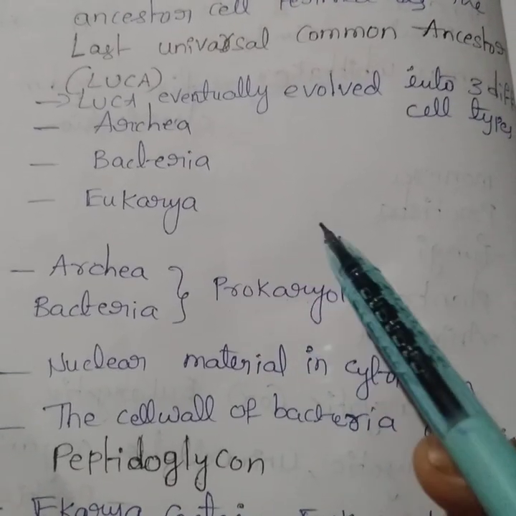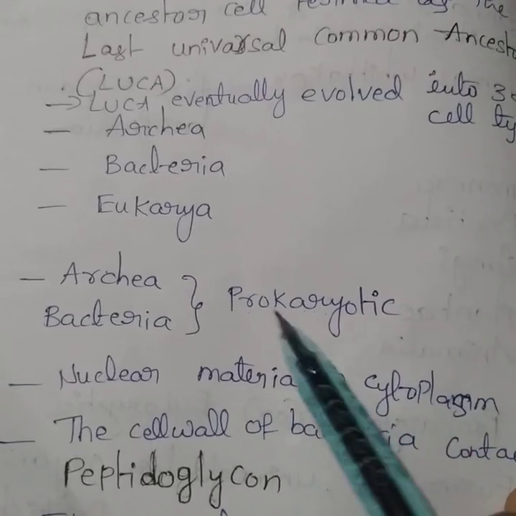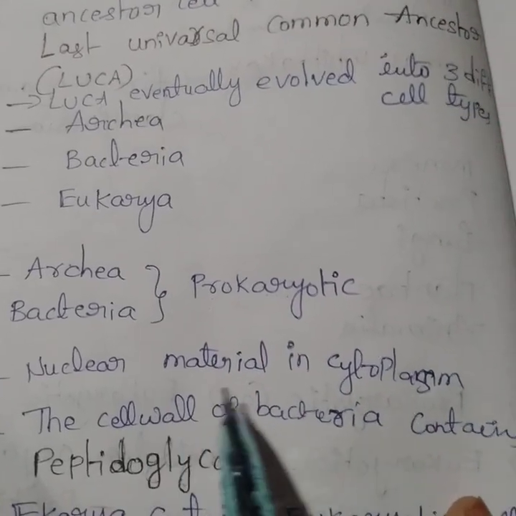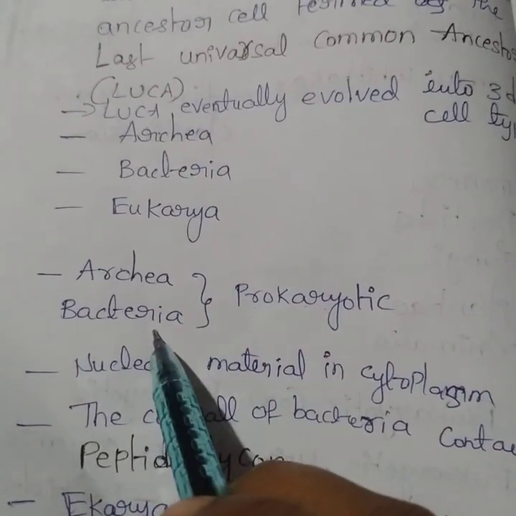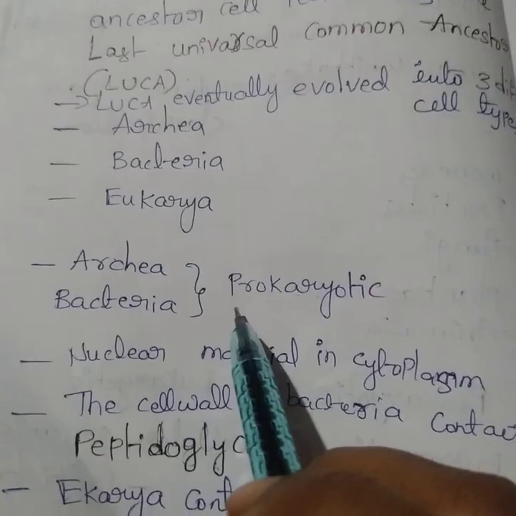We can give bacteria as an example. In archaea and bacteria there is no particular nucleus.